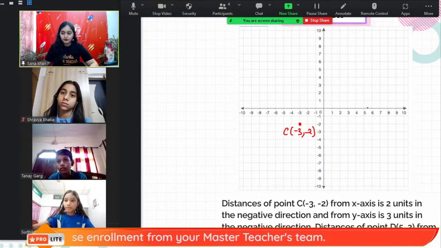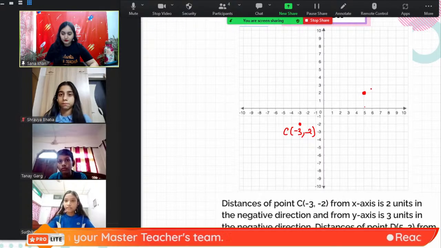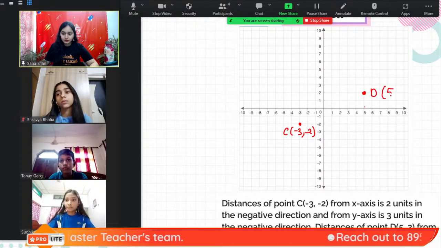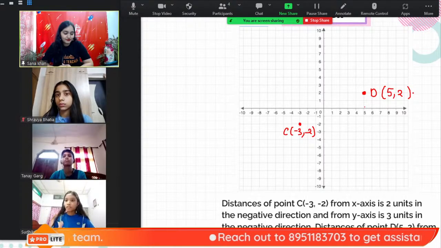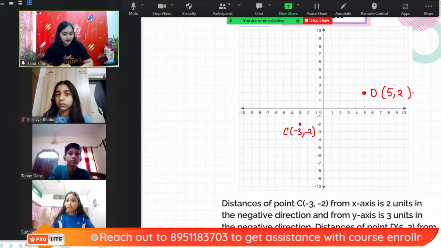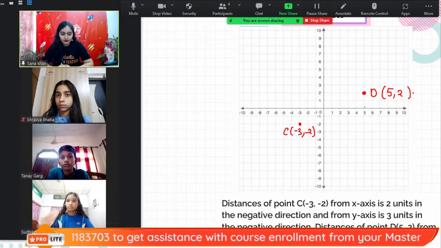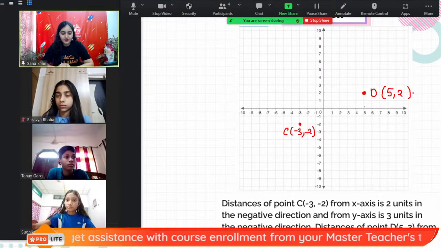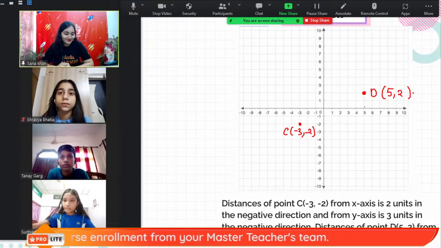And then we'll plot the point D, which is on the right hand side of the y-axis, which is (5, 2), and we'll go upwards because it's positive.